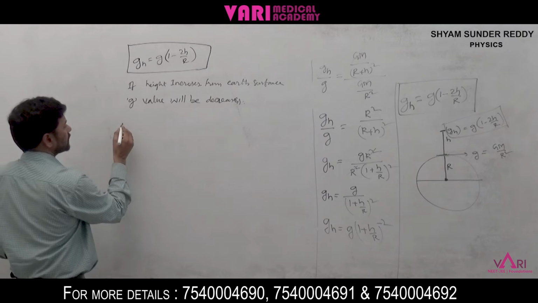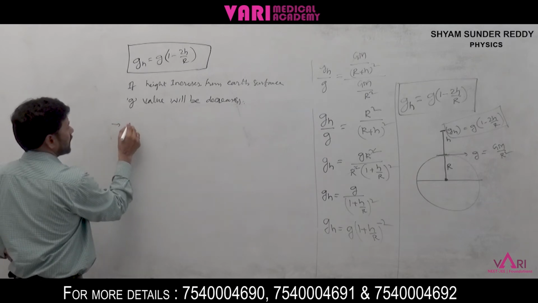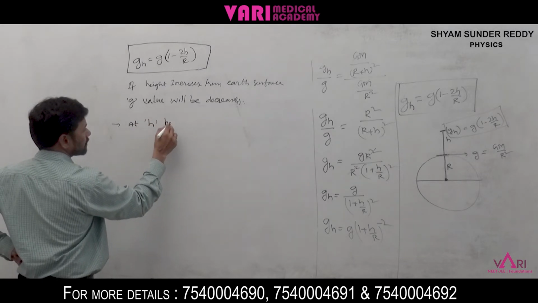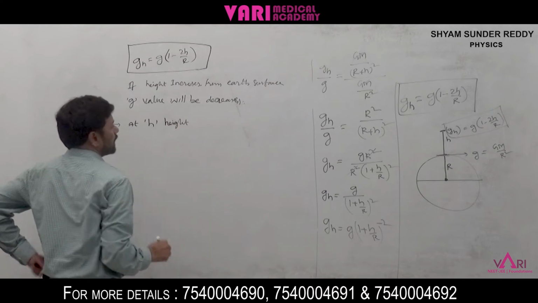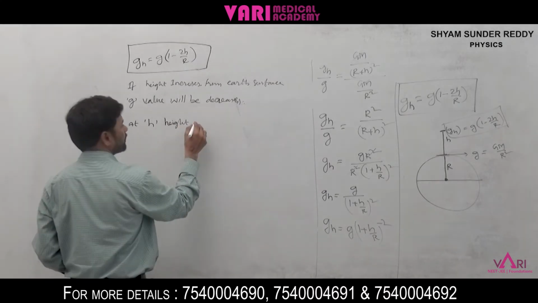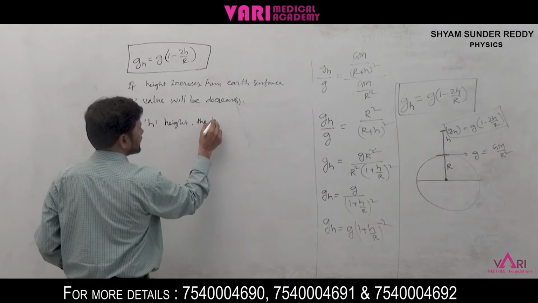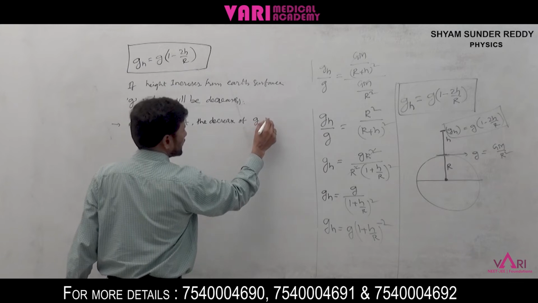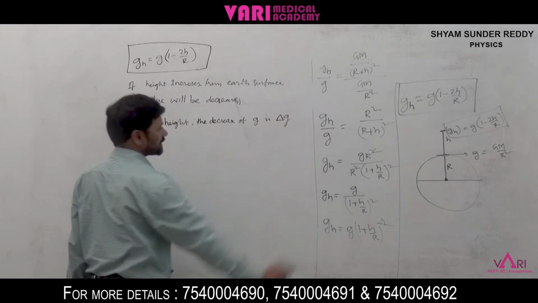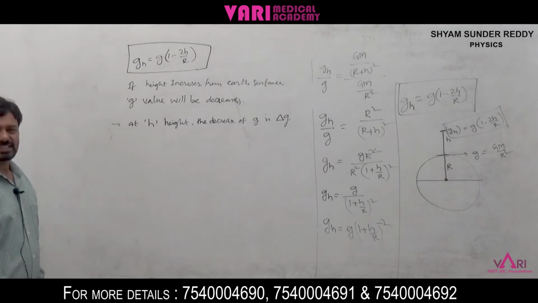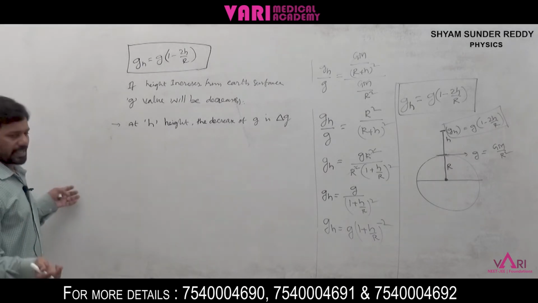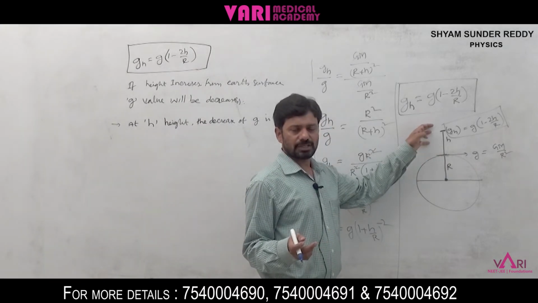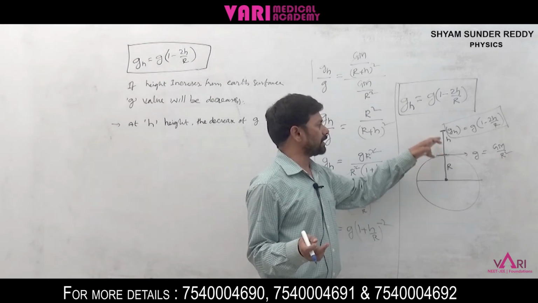Delta g, at height h, the decrease of g is delta g. From the earth's surface to 20 kilometers or 30 kilometers, there is no change.